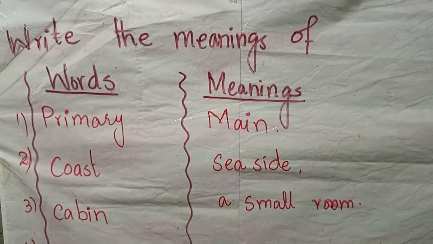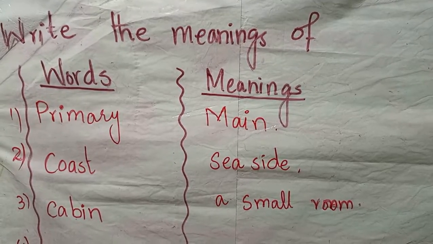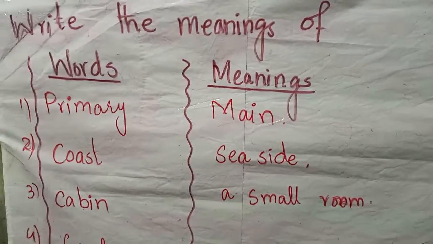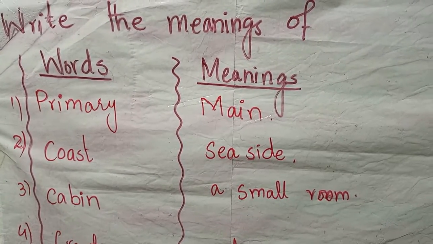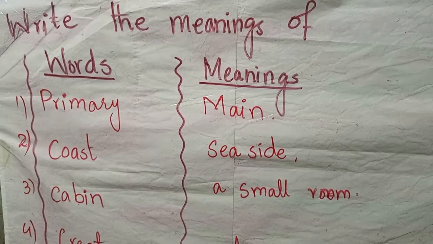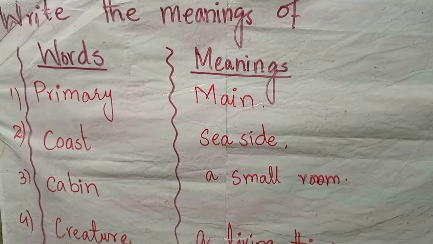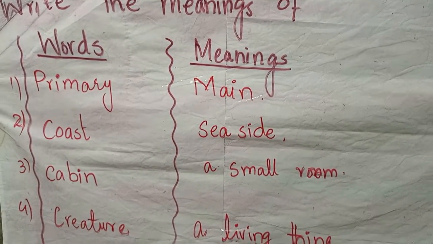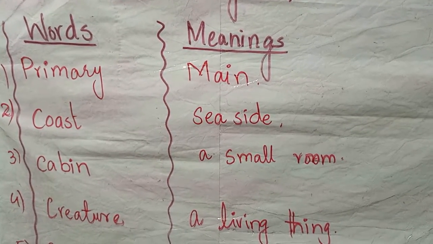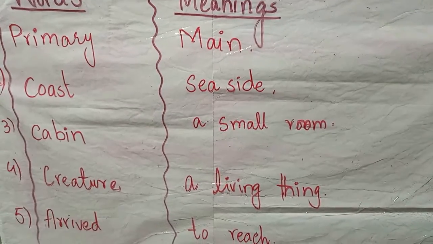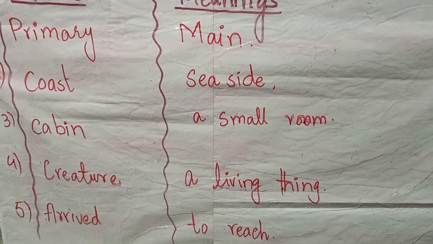After dictation words, write down the meanings of the following words. Draw a center line in the center and write words on one side and meaning on the other. Number 1 is primary, that is main. Number 2, coast, seaside. Cabin, a small room. Creature, a living thing. Arrived, to reach.